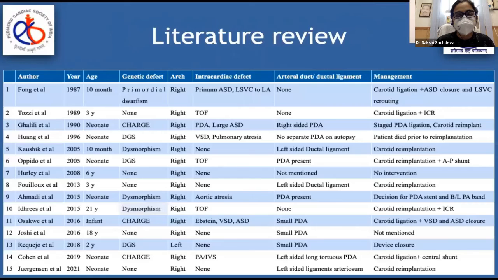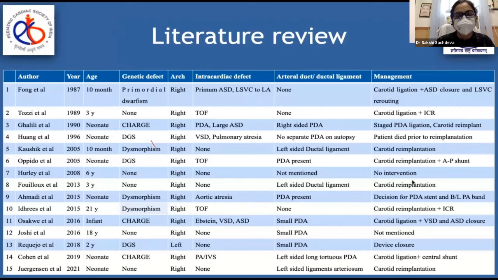Isolation of carotid is a very rare arch abnormality with only 15 cases reported so far. Association with Church syndrome and DiGeorge syndrome is seen. Our child was negative for DiGeorge syndrome. Additional arterial duct or ductal ligament is seen in 60% of patients on the same side. Our patient also had a ductal ligament which was divided. Management involves either carotid reimplantation like done in our patient or carotid ligation to abolish the left to right shunt.